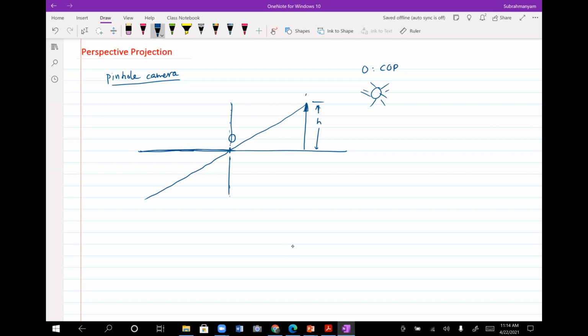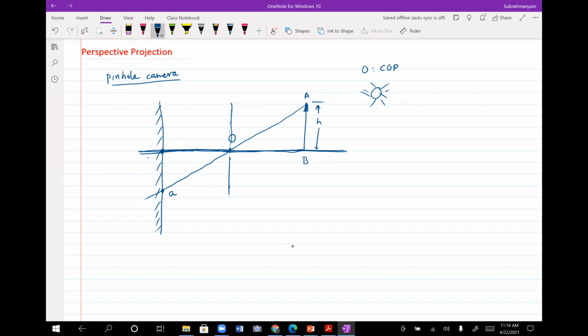Let me again call the object's endpoints A and B. The light from B would come in this direction along that line, because we kept it purposefully on the optical axis. So assume again I have a screen here, an image sensor here, that captures the object. Now this point A would come here. Let me call that small a, and this point B here would form a response here.